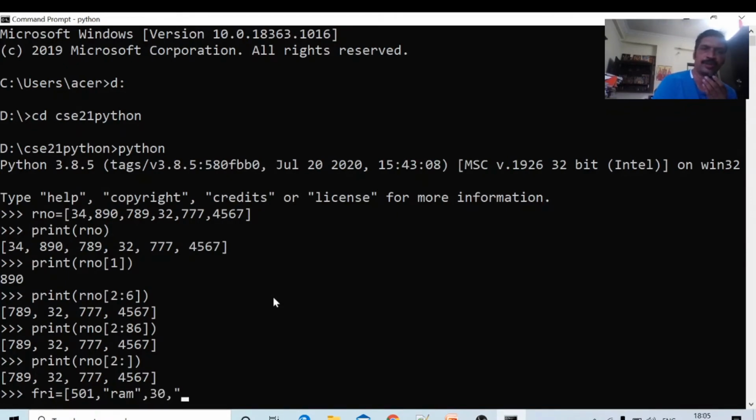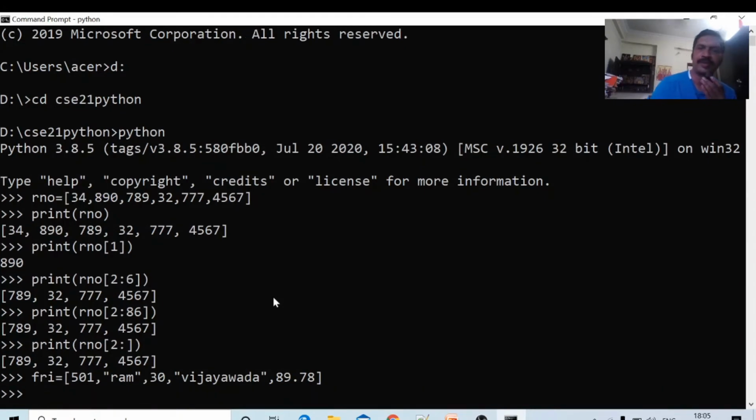He is from Vijayawada. His percentage of the marks is 89.78. It is also possible to have a heterogeneous list: first integer, next string, integer, string, floating point.